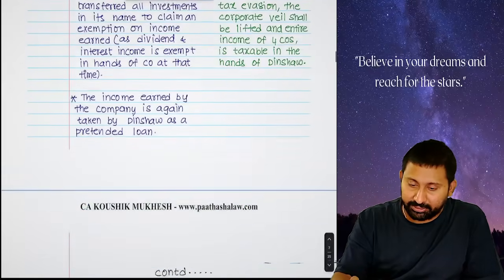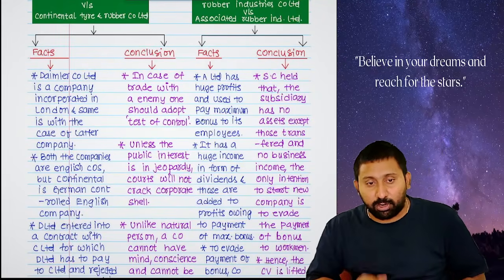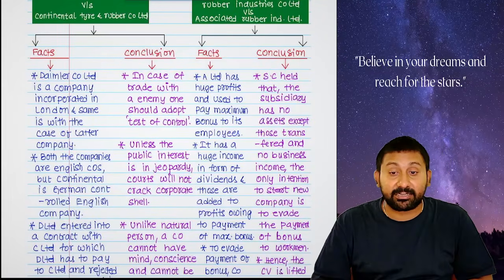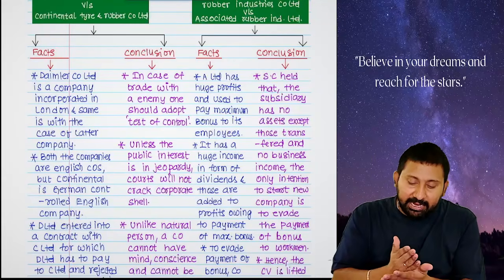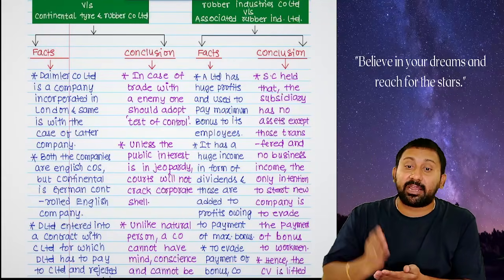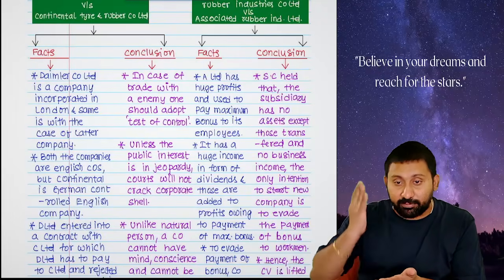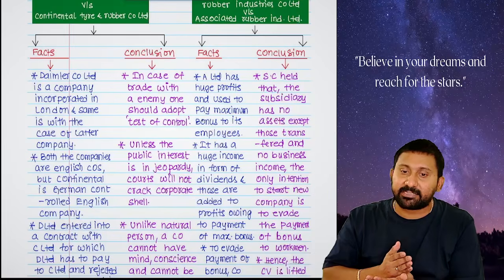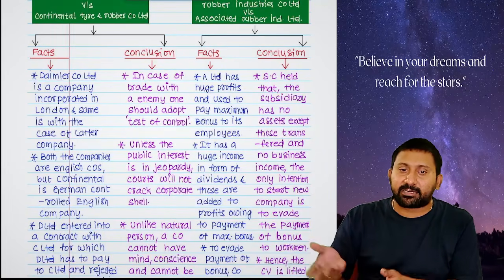Okay, next. Daimler Company. One new concept we will learn, which is called the test of control. Listen. Daimler is a company in England. Continental Tire and Rubber Company is also in England. Daimler purchases tires from Continental Tire Company. Daimler is an automobile company manufacturing cars. Continental Tire is tire manufacturing.